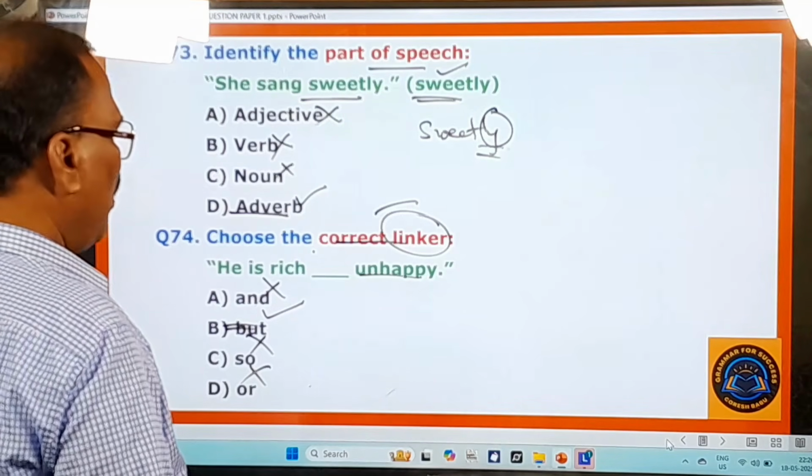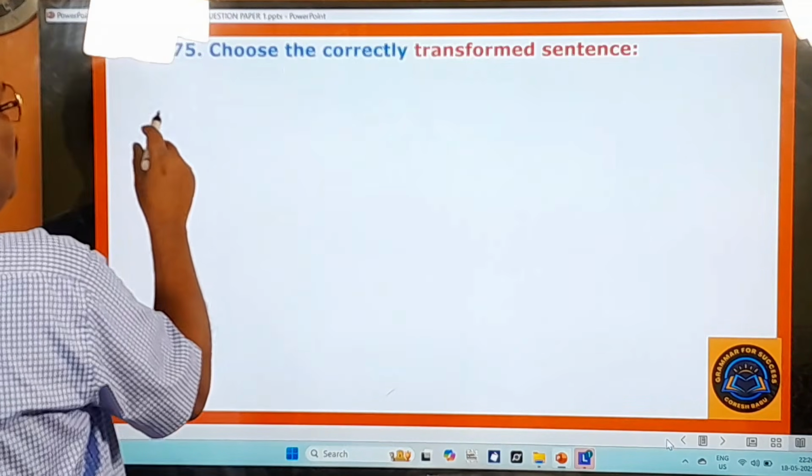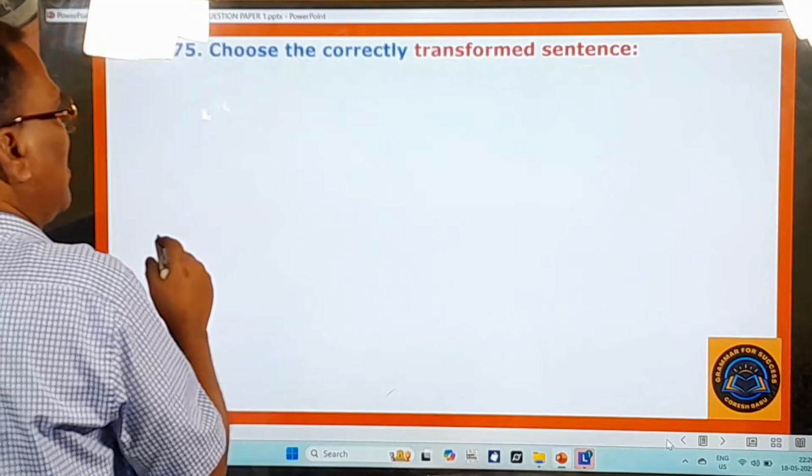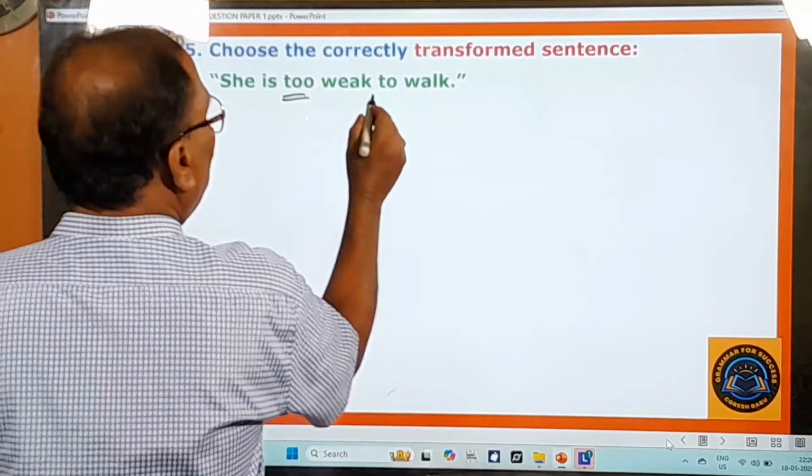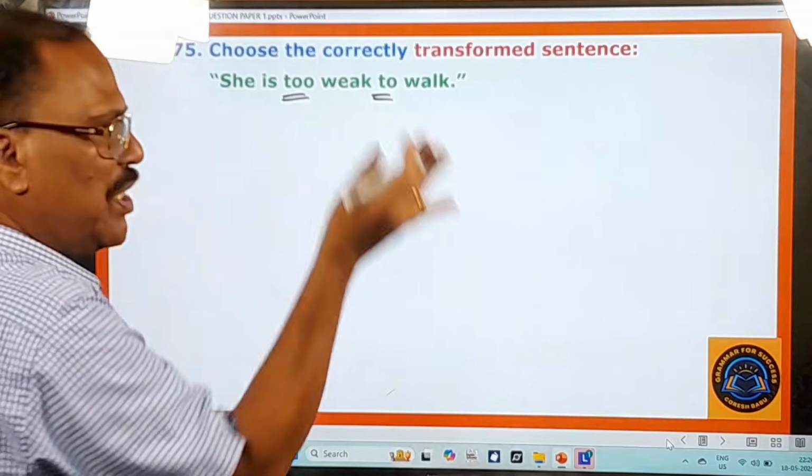Okay, and now you move on to other questions. 75th question. Choose the correctly transformed sentence. She is too weak to walk. So this is a to sentence. From to you can change it into so that.